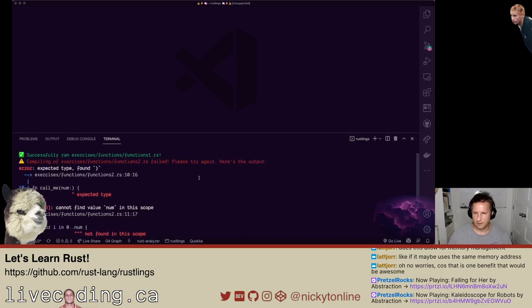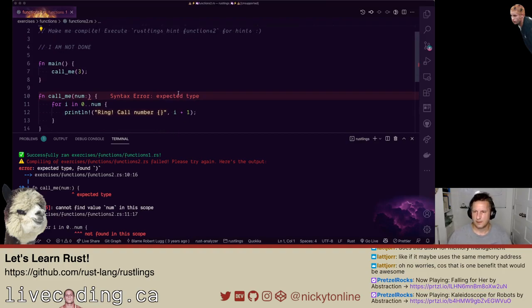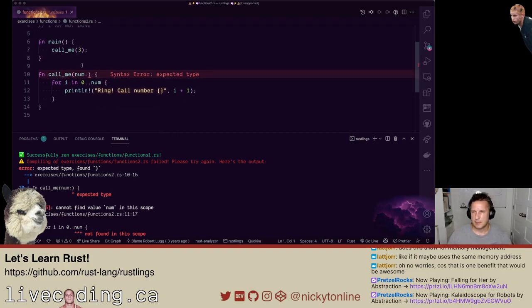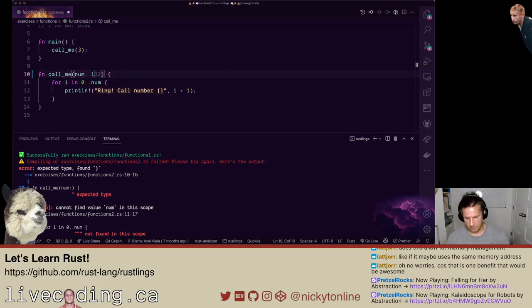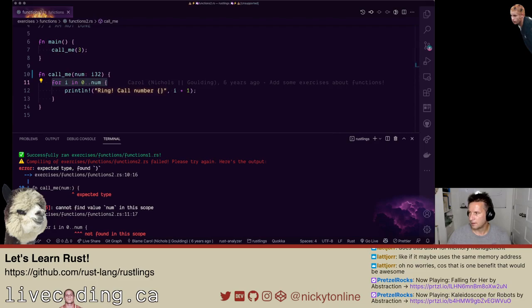Let's see what it's saying here. Functions 2. Call_me(num). All right. We're going to define a type here. We'll say i32. The parameter is num and it has a type now, and we can see up here it's being called with the number 3. That should work. And then in here it's going to loop. It's going to say for i in 0..3. And let's see what's going on here.